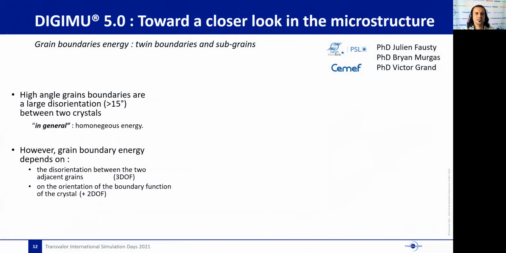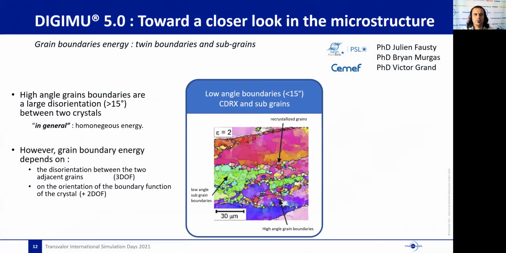A grain boundary is a large disorientation between 2 crystals in the microstructure. Its energy can in general be considered as constant for a given material and a given temperature. However, if you want to go deeper into the details, grain boundary energy depends on several crystallographic data. Low angle boundaries, less than 15 degrees, are nowadays neglected in DGMU, but they actually have a non-zero energy, which grows with the angle of disorientation.